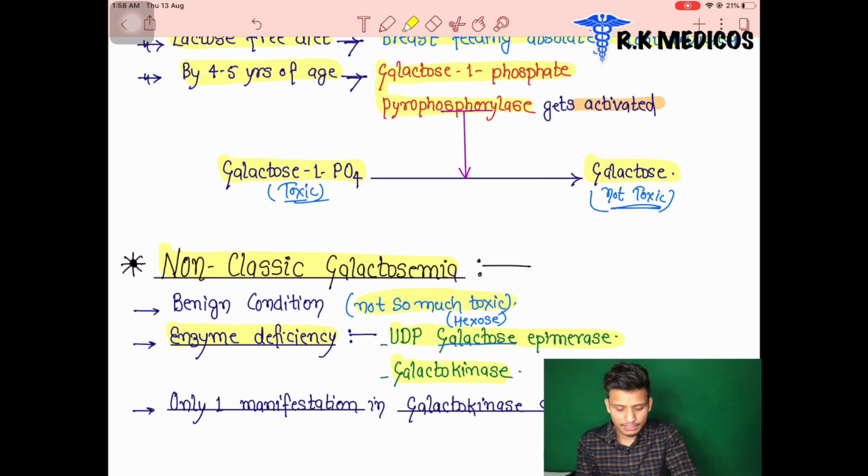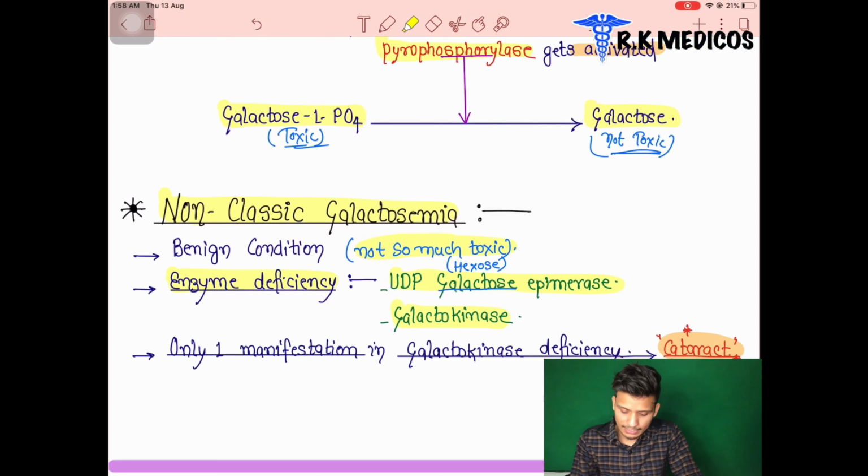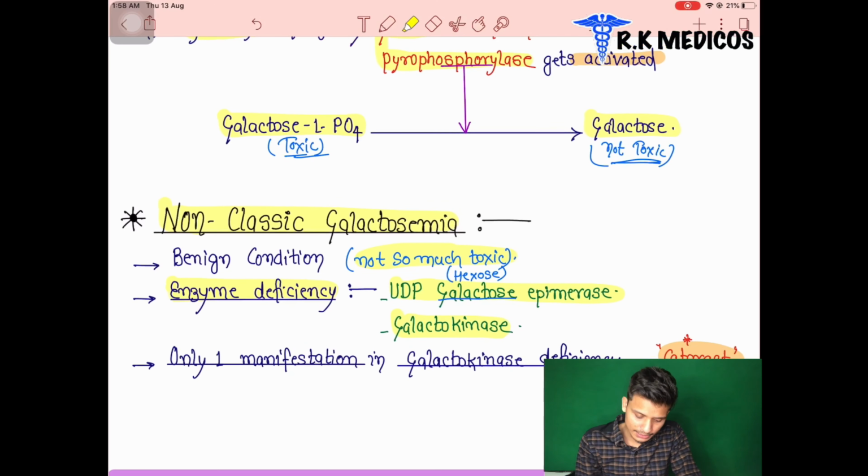These two enzymes are involved in non-classical galactosemia, and there is only one manifestation of non-classical galactosemia, that is cataract. Cataract is the only manifestation in galactokinase deficiency. Galactokinase deficiency is the first one, where the conversion of galactose into galactose 1-phosphate is affected. The galactokinase enzyme is deficient, and it is a non-classical type of galactosemia. The child has only one manifestation, eye cataract.